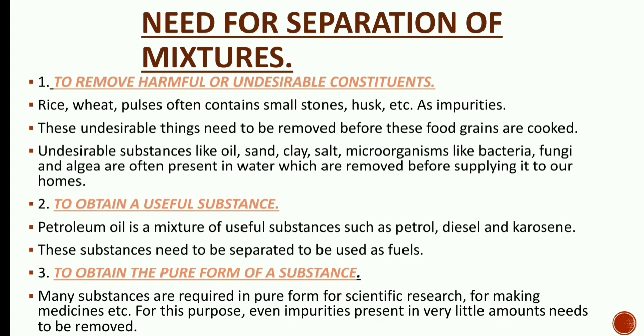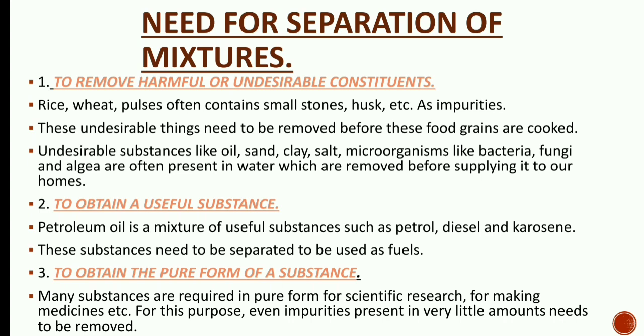Petroleum oil is a mixture of useful substances such as petrol, diesel, and kerosene. These substances need to be separated to be used as fuel. Now, in a mixture, there are many useful constituents also. So, in order to separate those useful constituents, we have to follow the technique or process of separation of mixtures.